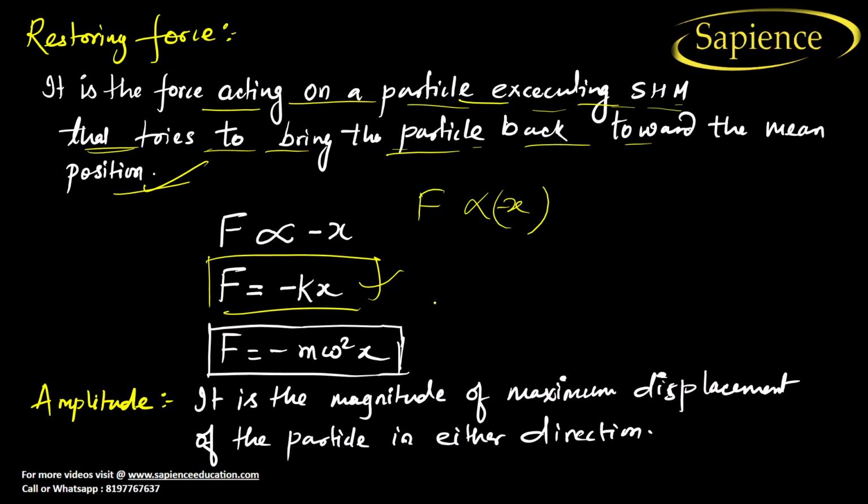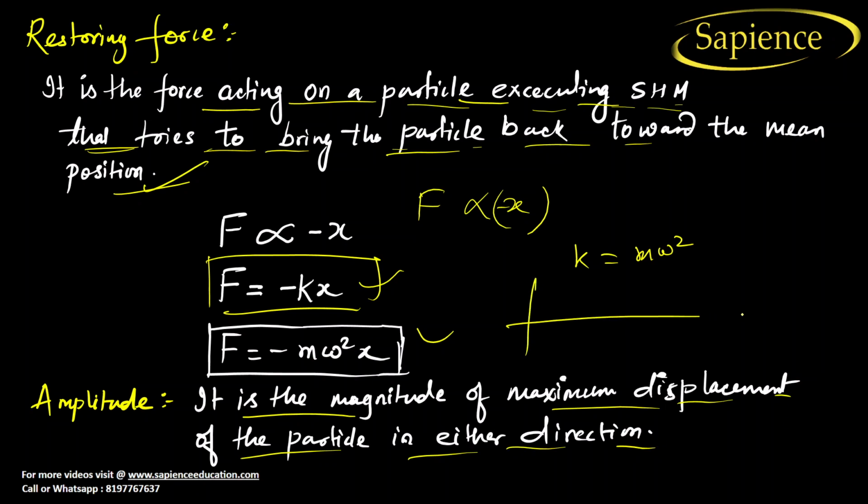Now k can be written as m omega square. So finally, force can be written as F is equal to minus m omega square into x. Now what is amplitude? It is the magnitude of the maximum displacement of the particle in either direction. Let us consider you have to draw the graph like this. Amplitude is the maximum displacement in either direction, either upward or downward.